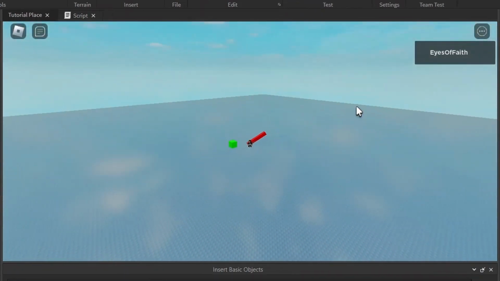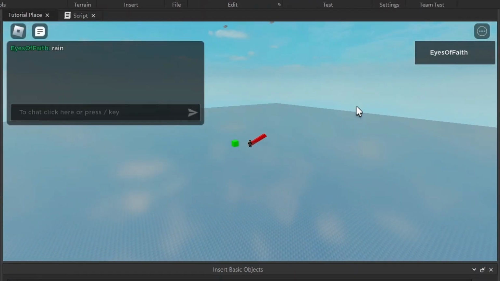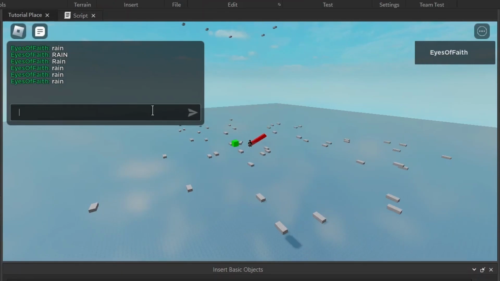Don't mind the parts from before, please. So I'm gonna type in rain. Bam, random parts. That's pretty cool. What if we type in rain because we're mad? All caps still works. What if we do capital R? It still works. What if we spam rain? It's raining. Oh my goodness, it's a thunderstorm. Oh my.